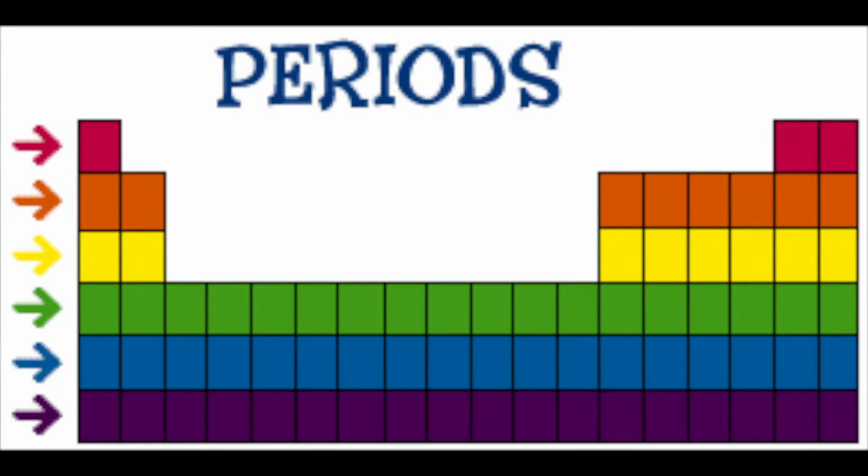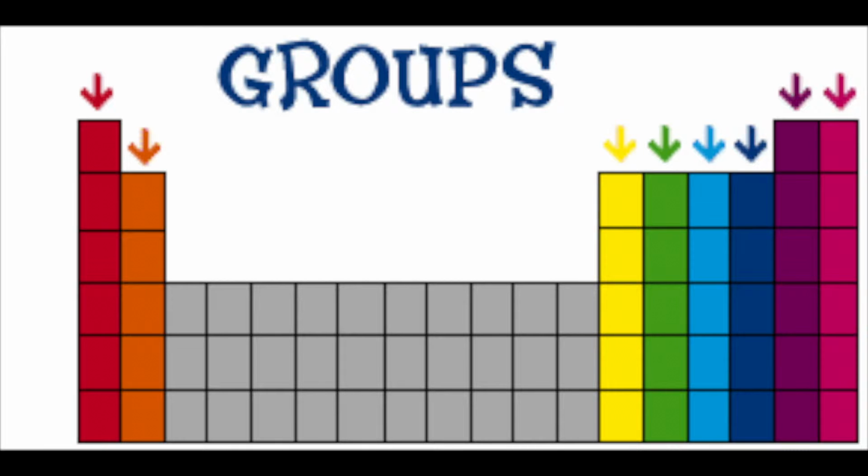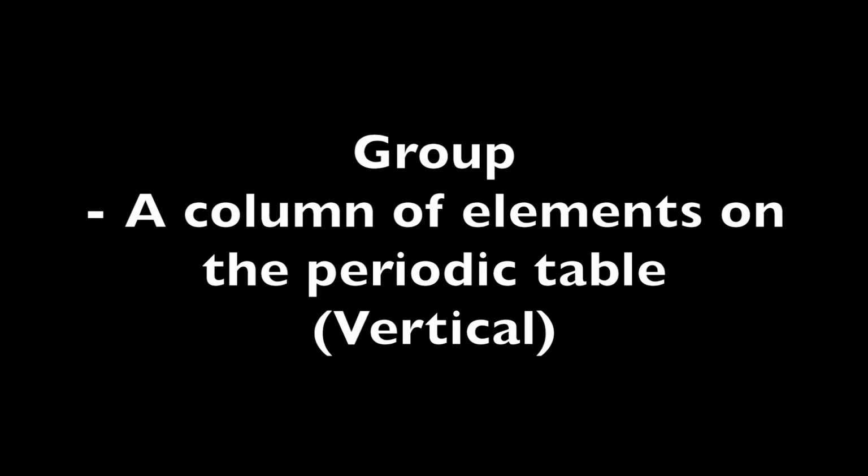The periodic table is made of periods and groups. Period: a row of elements on the periodic table. Periods go horizontal. Group: a column of elements on the periodic table. Groups go vertical.